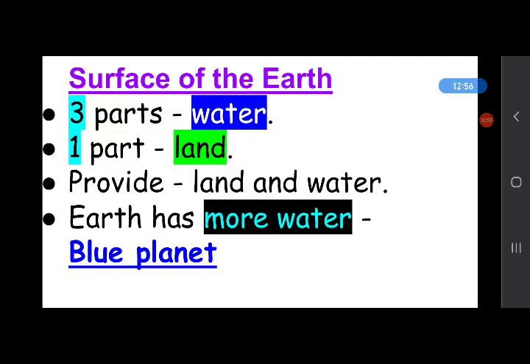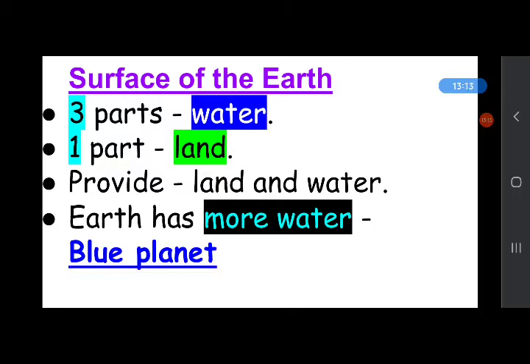And the surface of the earth provides us a place to build houses, to grow crops, and it is home for aquatic animals and home for us also, because it provides us a base to build houses.